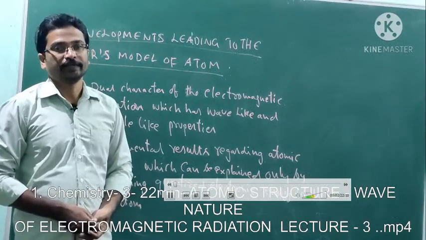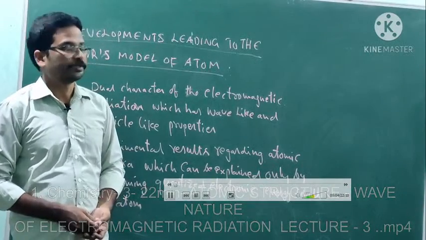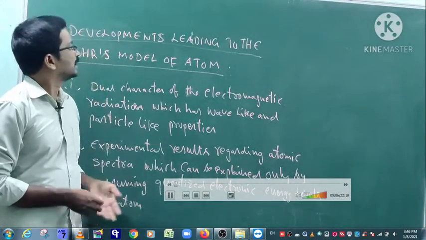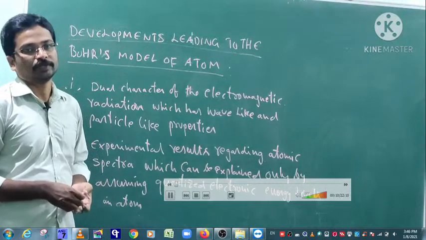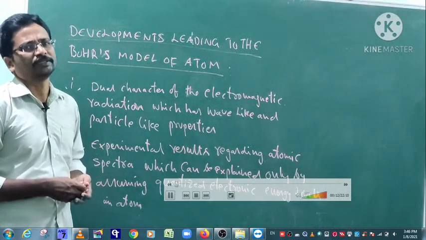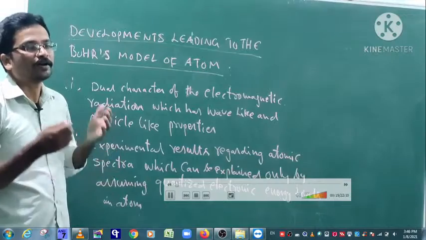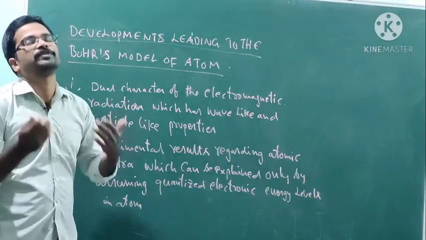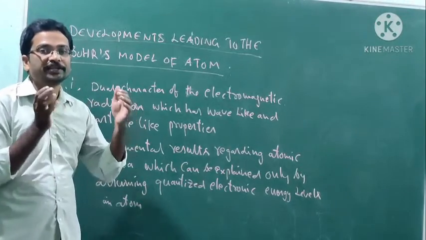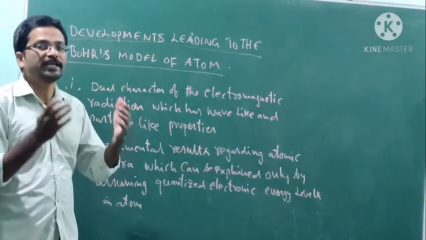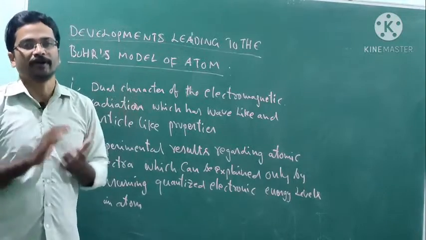Welcome to the class. Today's topic is developments leading to the Bohr's model of an atom. What are the developments leading to the development of the Bohr model? So there are certain issues which can lead to the development of the Bohr model.